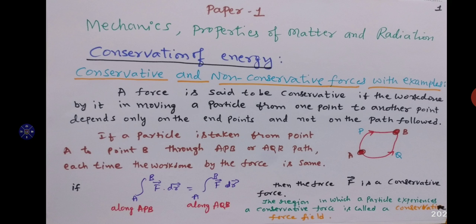Therefore, potential energy is defined as the amount of work done in moving a particle or any body from infinity to a given point whose position vector is r. Therefore, potential energy U is equal to minus integration from infinity to r, F into dr. Here minus indicates work is done against the force. So these are some basic points related to work, power, and energy.